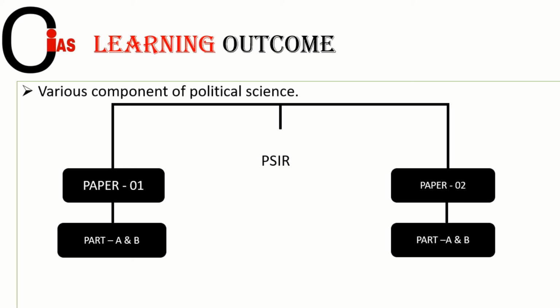Political science and international relations consist of two papers, paper 1 and paper 2, and each paper consists of two parts, or you can also call it a section. So section 1 or section A or section B. And after completion of this, let us have a look at the weightage of the syllabus.